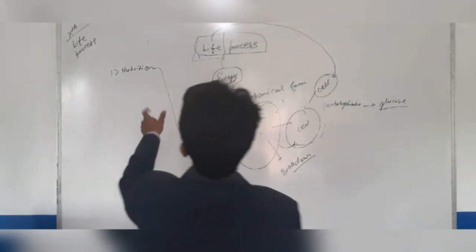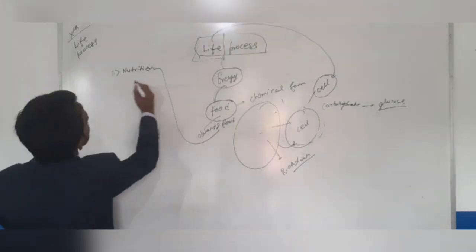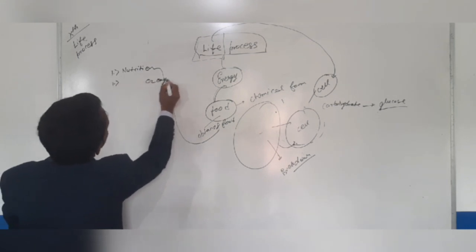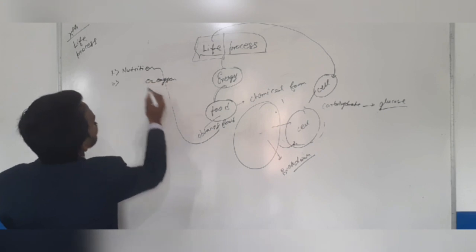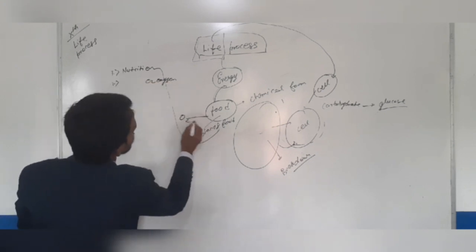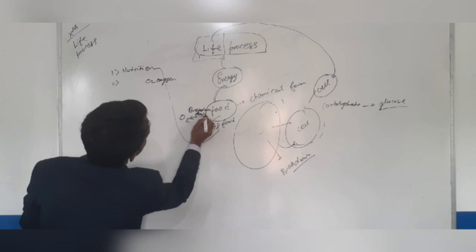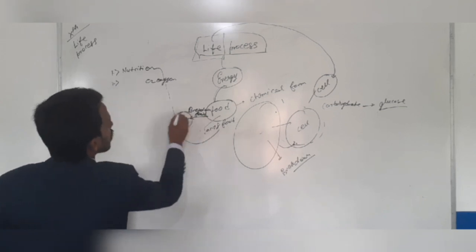So basically through nutrition there is a need for oxygen to break down the food. It needs oxygen to break down the food. That's why we need oxygen.